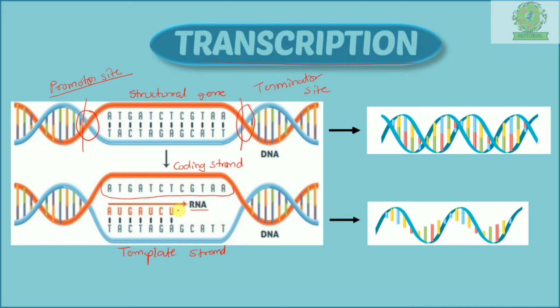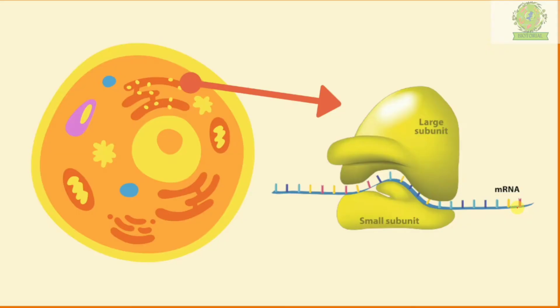Now after completion, complementary base pairs are formed here, and this RNA is separated. Suppose this is the nucleus, and here the mRNA was formed with the help of DNA. The information of DNA was copied inside the mRNA. Now the mRNA is formed and it will leave the nucleus and enter the cytoplasm. This orange portion is the cytoplasm, and now the mRNA has entered the cytoplasm.